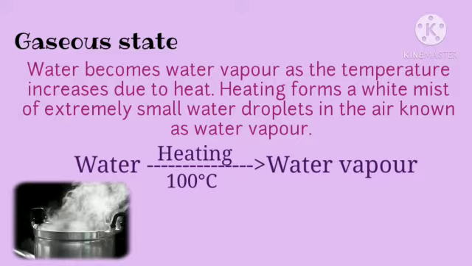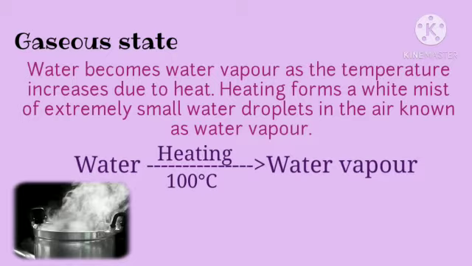It looks like smoke. That is what we call water vapor. When we boil the water, something comes out from the water like waves, that is called water vapor. When we boil the water, if the temperature goes beyond 100 degrees centigrade, water becomes water vapor.